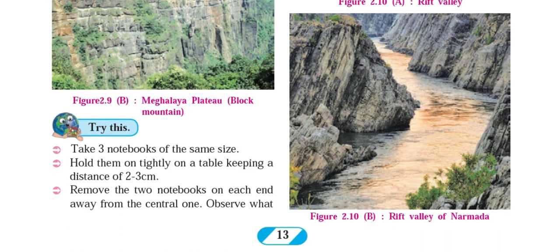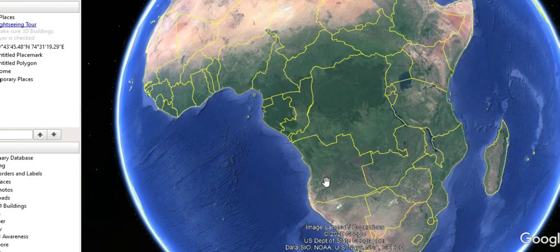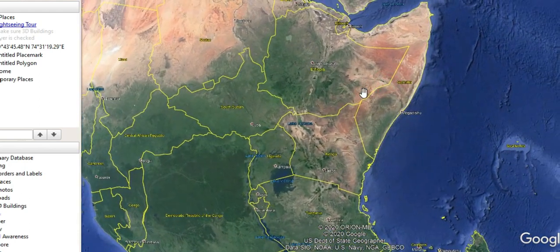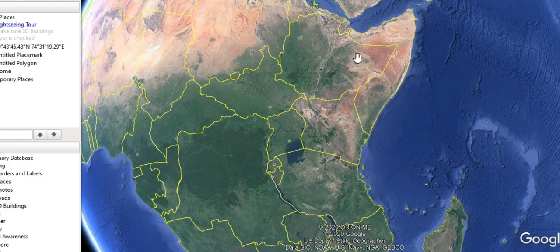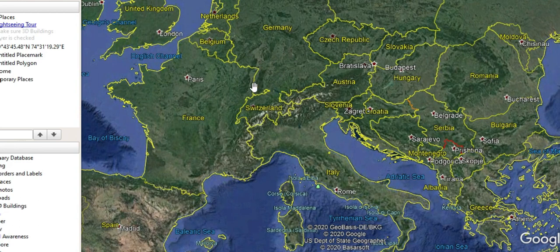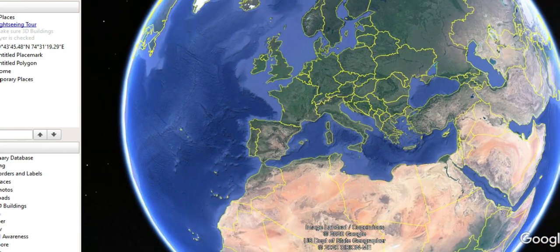Similarly, you can find such rift valleys in Africa also. Then in Europe also, Rhine Valley. It is located in Germany, and this Africa's valley is located over here. So this is the Africa continent. Here you can see in this part the Rift Valley. If you see the actual physical map of Africa, then you can find the Rift Valley in the eastern part of Africa. And the Rhine Valley is located in this part of Germany. Rhine river is there over here. So in the southern part of Germany you can observe the Rhine river Rift Valley.